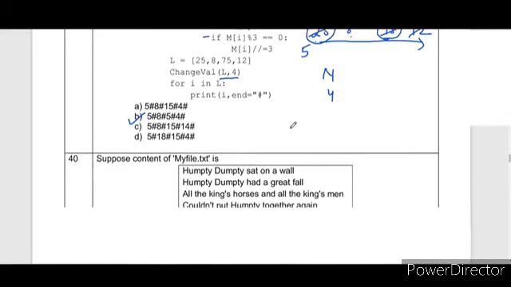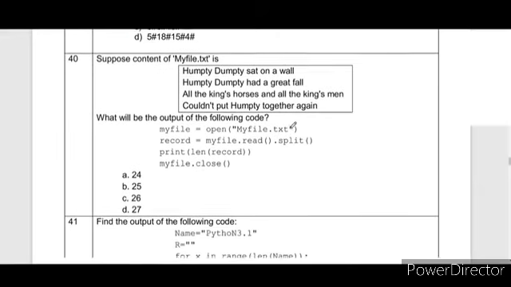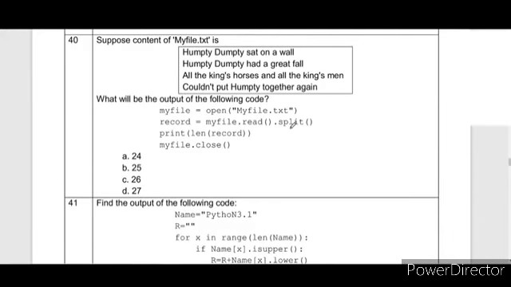So in this way you can find out the correct values. Question number 40 says, suppose content of my file is these 4 lines. So open the file myfile.txt. After that, record equal to myfile.read.split. Split will split the entire string, the entire file, into words.